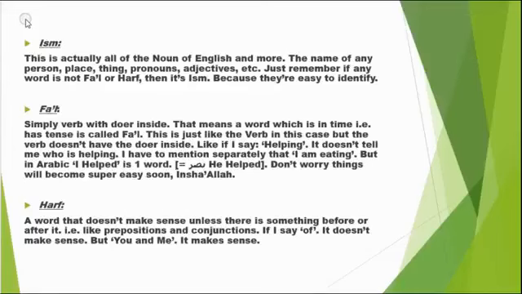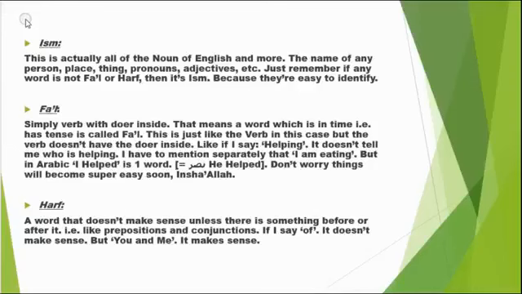Fi'l is the verb. You know, the verb. Verb means a word that is in time. That means it either has a past or a present or a future. But in Arabic, actually it's only the past or present. There is no future tense in Arabic. Yes, you may ask, how will I talk about the future in Arabic? That's included in the present tense. So you can say that the present tense includes the future tense. But if somebody asks you, how many tenses in Arabic? You will say past and present. You can't say future. Okay, so fi'l is that verb that we learned in English.